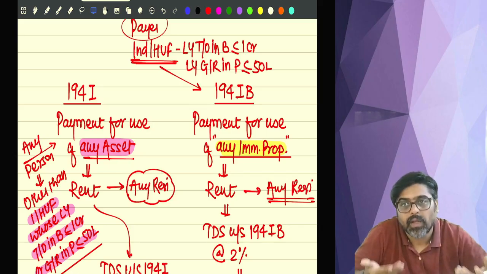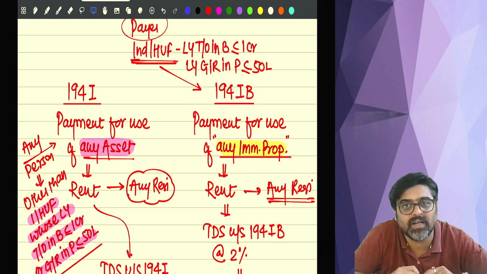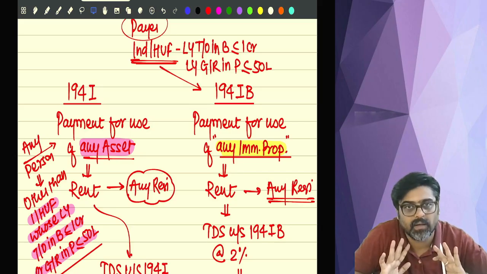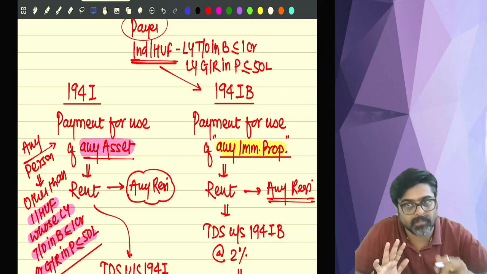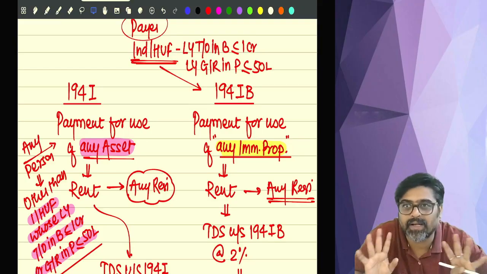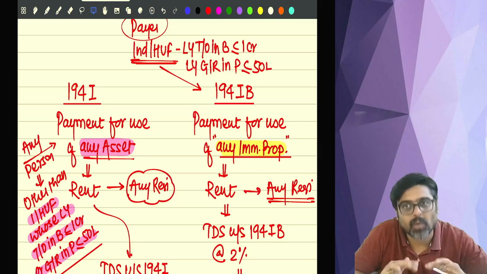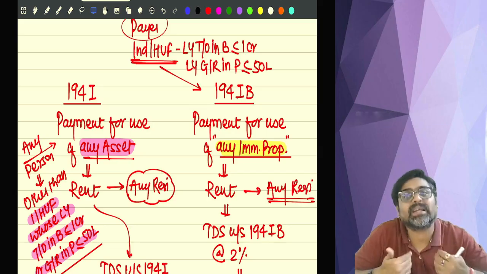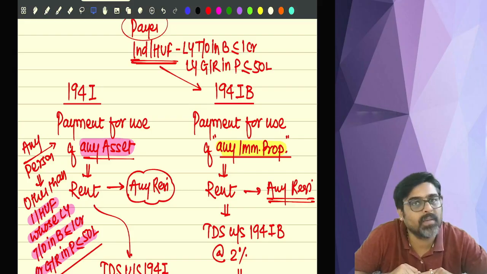So for you, if we tell you to become a tax deductor and obtain TAN, then all the regular procedural compliances will be applicable to you, and unnecessarily it will be a burden for you. So do one thing. If you are liable to deduct TDS only under section 194 IB, that means only once in a year, no need to obtain TAN. No need to become a tax deductor. If you do not obtain TAN, you will not become a tax deductor, so the regular TDS compliances will not be applicable for you.